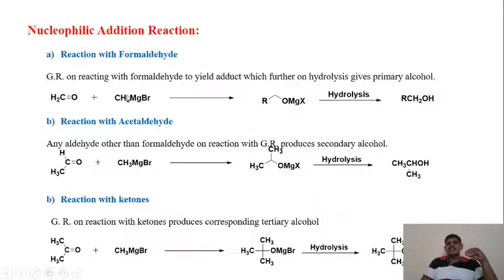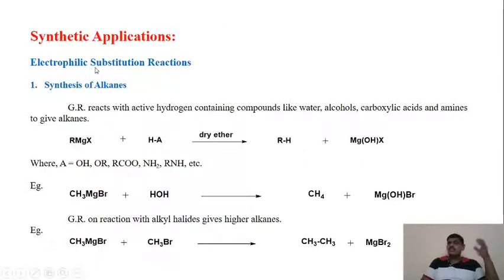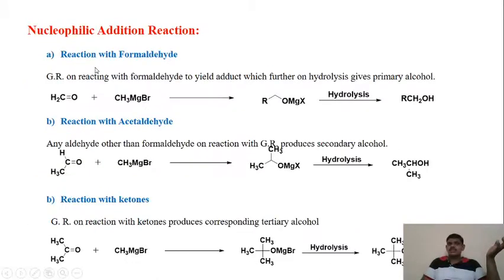Okay. Then the nucleophilic addition reactions. First of all, we have seen the electrophilic substitution reactions over here. Now we are going to see the nucleophilic addition reactions of the Grignard reagent. First is reaction with formaldehyde. In nucleophilic addition reactions, all these compounds are going to give us alcohols. Most of the time, all these nucleophilic addition reactions of the Grignard reagent are going to provide us the product, that is alcohols. Okay, keep it in mind.